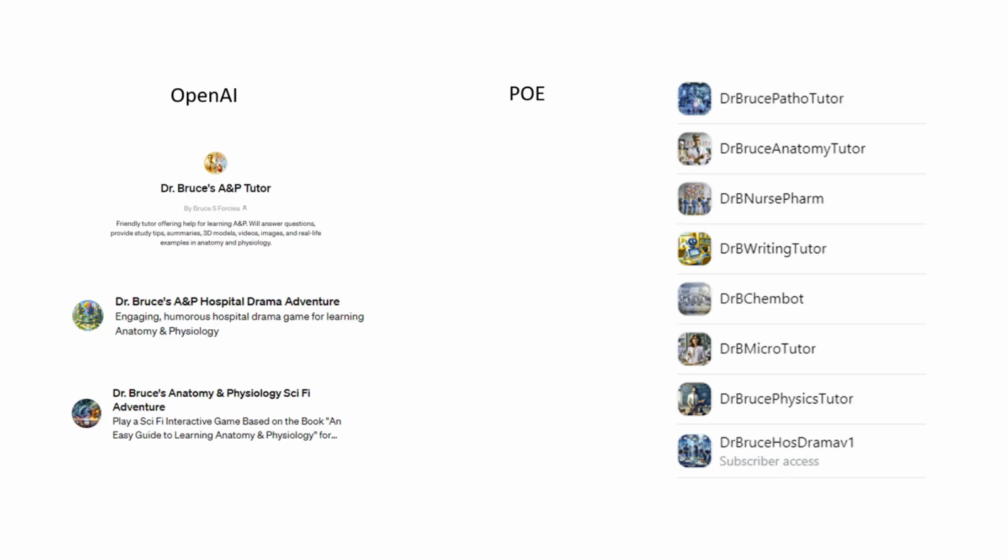I have developed custom chatbots in 2 AI platforms. OpenAI now allows free use of custom GPTs using the GPT-4o LLM, and Poe also uses GPT-4o, along with Gemini, Claude, and other LLMs.